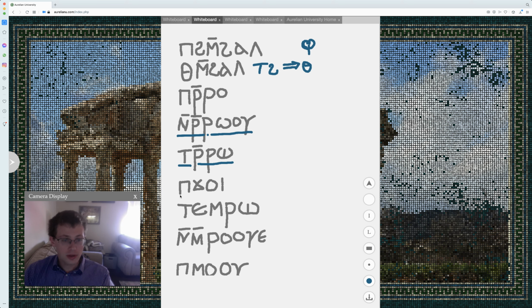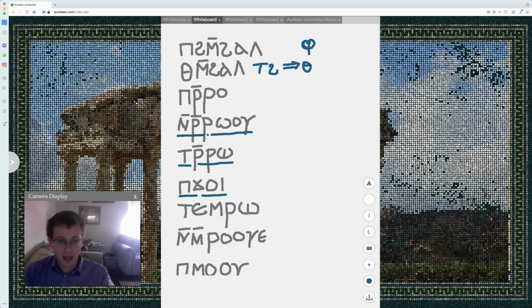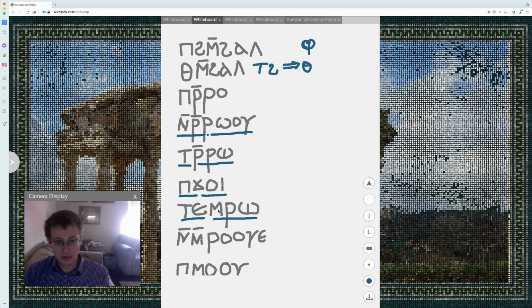Here we've got joy. This means ship, the ship. And where the plurals aren't mentioned, the plural will generally be just the plural article on top of the same stem. Te, mro. Mro here would be the stem. Te would be the article. Here with the epsilon because we have two consonants.